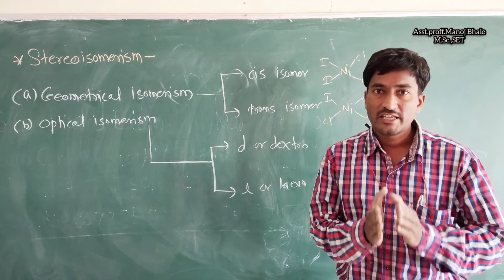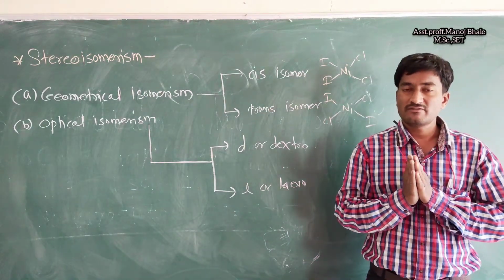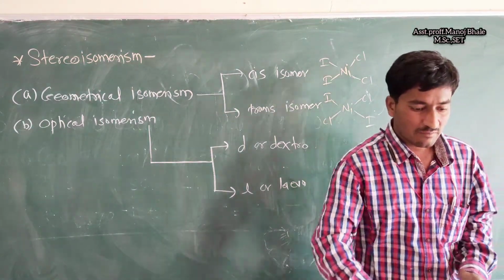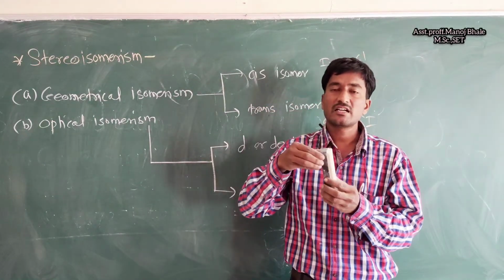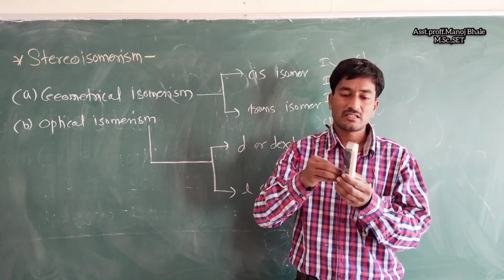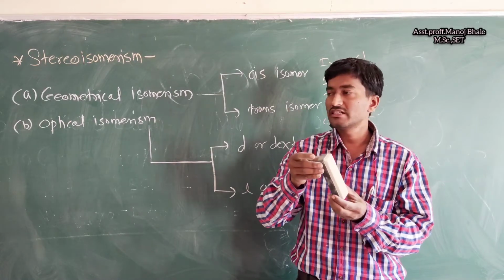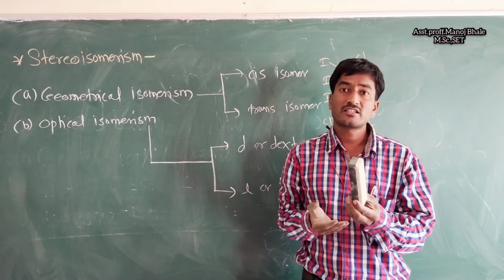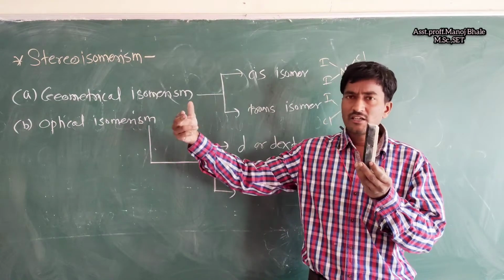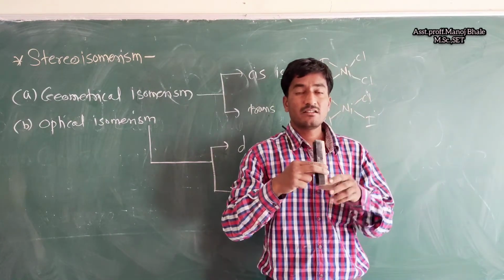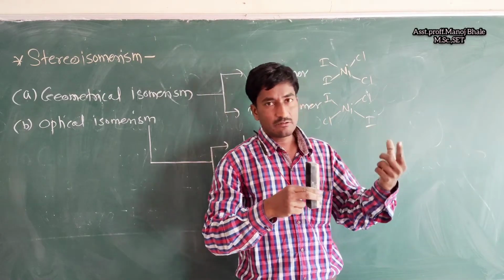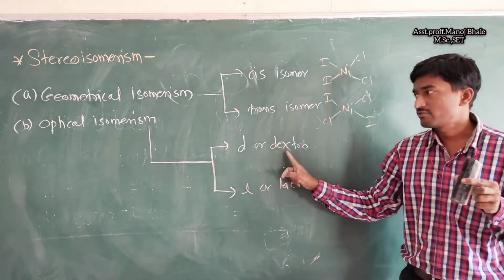optical isomer? If we pass plane polarized light through the given sample, for example, I place the sample inside this cuvette, or you can consider a test tube, what happens? If the light rotates in the clockwise direction, then that is dextrorotatory.